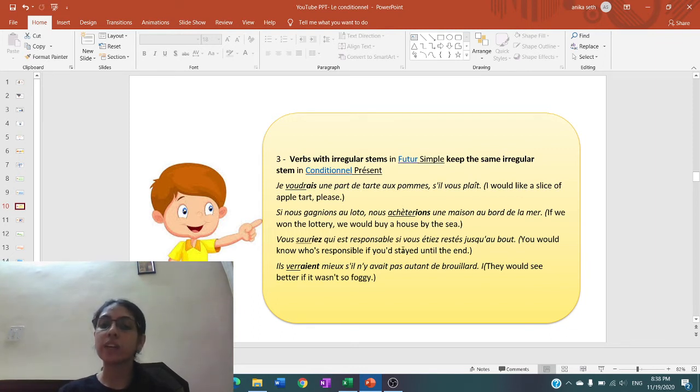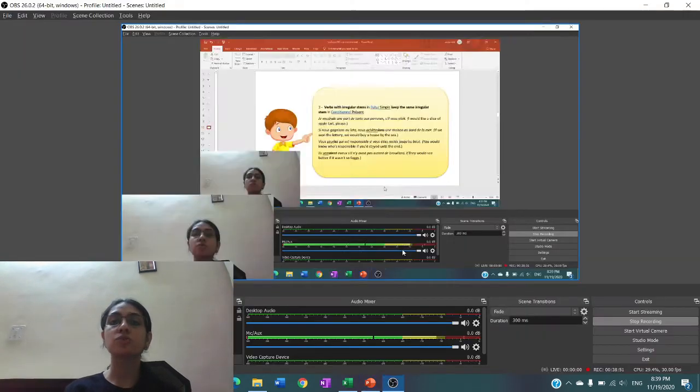Then is vous sauriez qui est responsable si vous étiez resté jusqu'au bout. That you would know who is responsible if you stayed till the end. So vous sauriez, savoir verb, the future simple stem of the verb is SAUR plus the endings. Here also we will take SAUR plus the endings with vous which is IEZ. So vous sauriez qui est responsable si vous étiez resté jusqu'au bout.